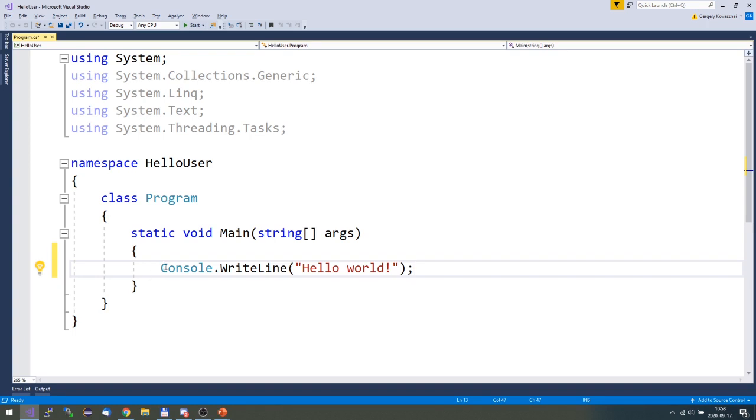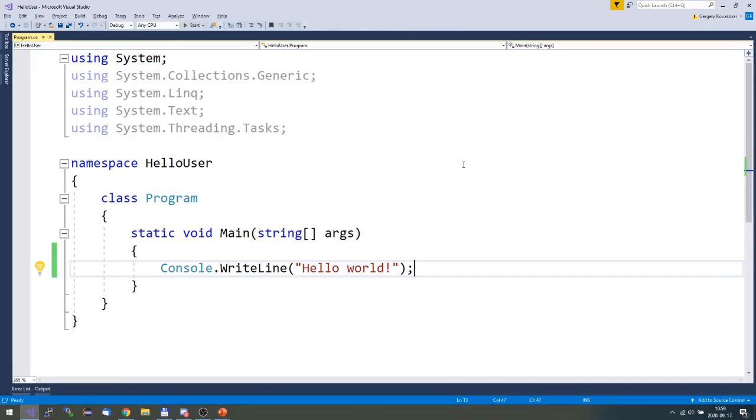So you only use this instruction, right? Console write line. Execute write line. Okay, I see. So if I execute this, which button do I have to push on my keyboard to execute? Start, F5. Okay, I press F5 and nothing happened. Okay, now something's happening, but then the console was closed immediately.